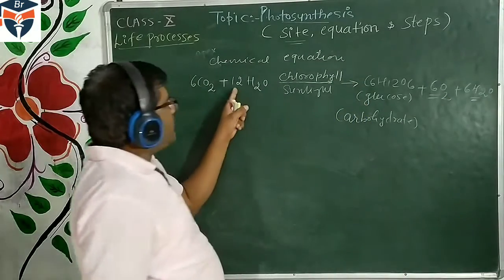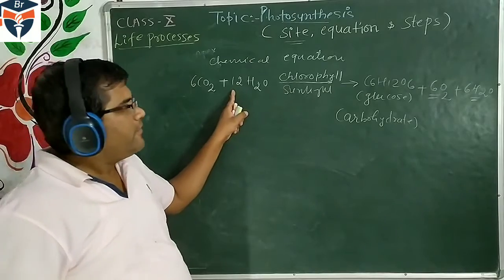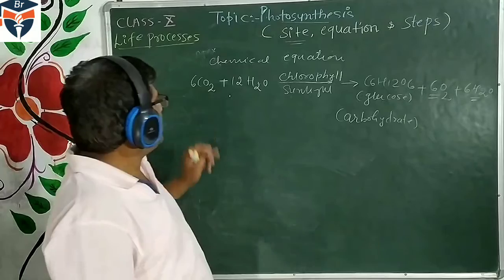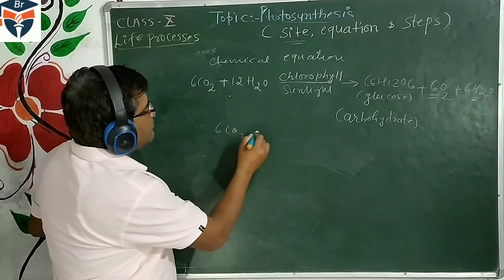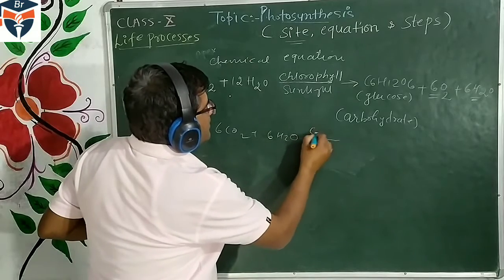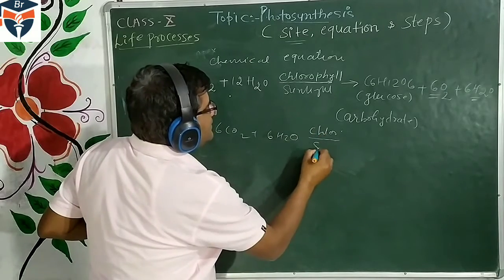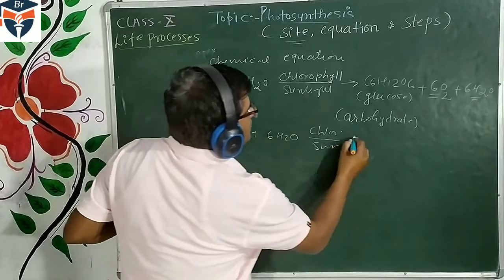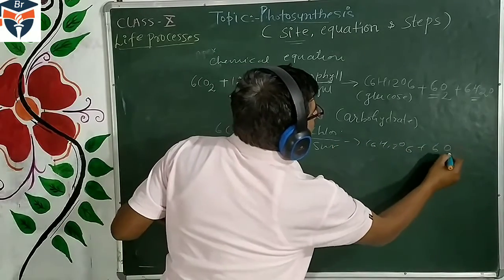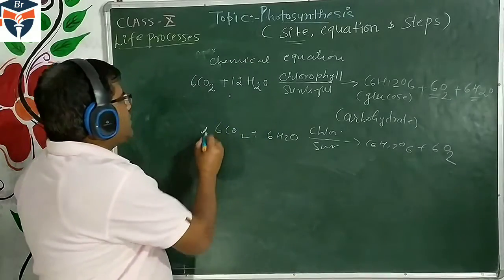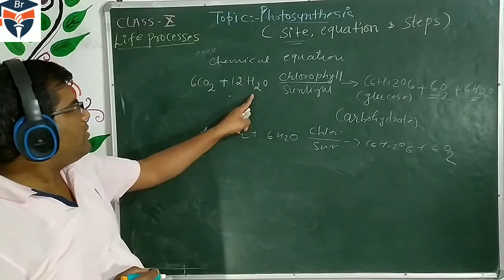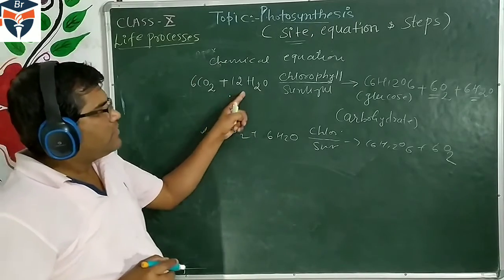If we take the 6 molecules here, then the 6 molecules of water will not be released. So this process will be 6CO2 plus 6H2O in the presence of chlorophyll and sunlight. So it will be C6H12O6 plus 6O2. This equation is given in some books. But children, you should write the other equation, because in photosynthesis water is also released.